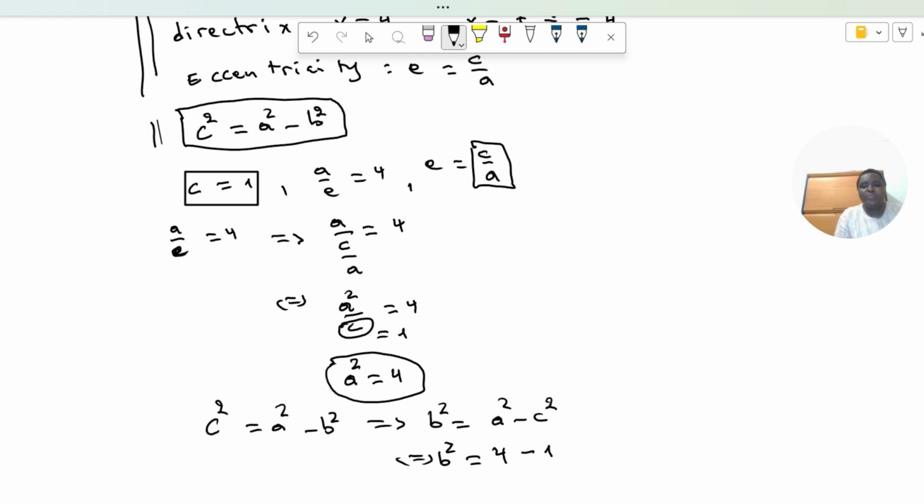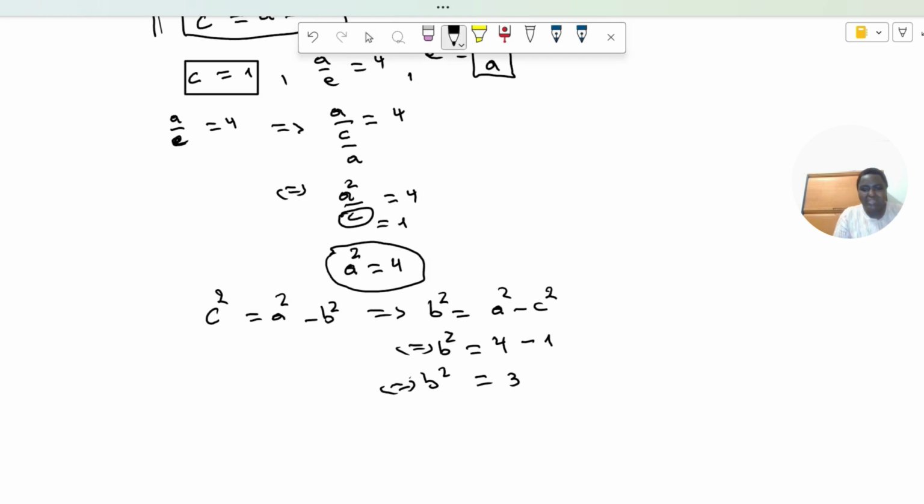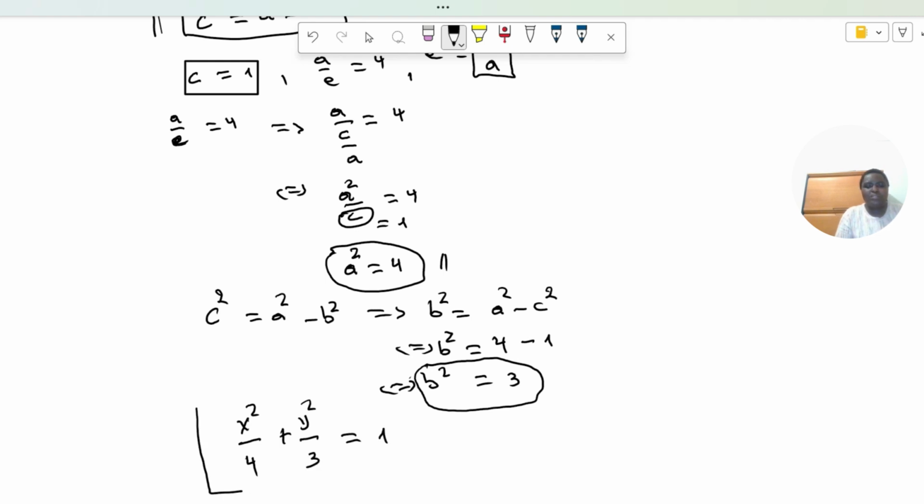So we get b squared equal to 3. Since we have a squared equal to 4 and b squared equal to 3, our ellipse becomes x squared over 4 plus y squared over 3 equal to 1. So that was our ellipse, the equation that was asked.